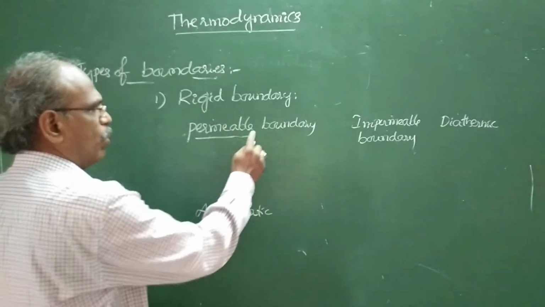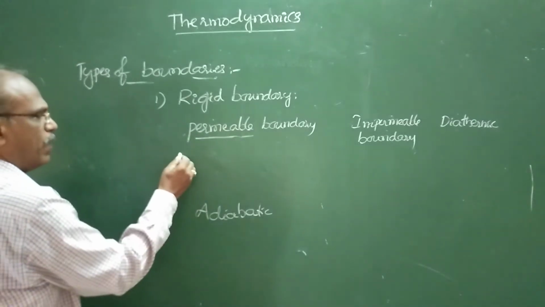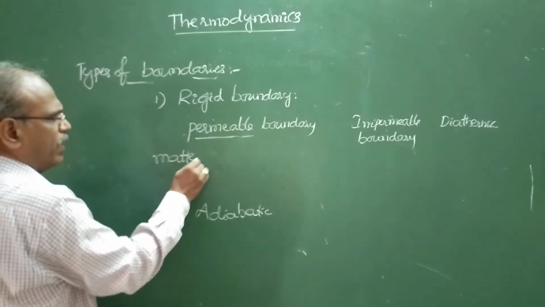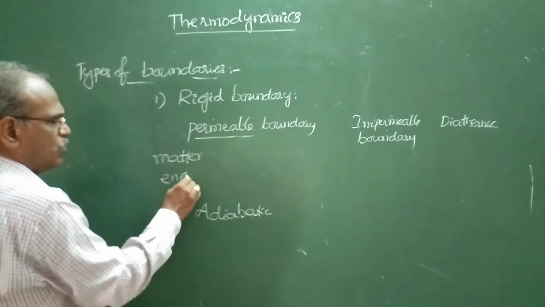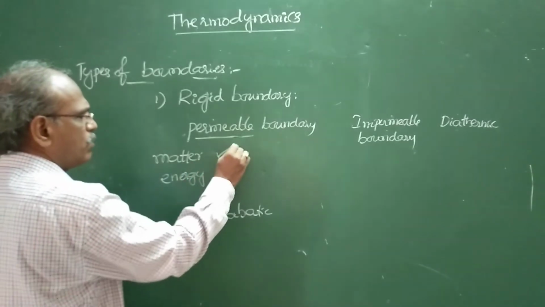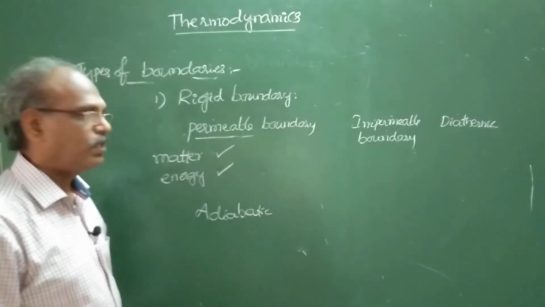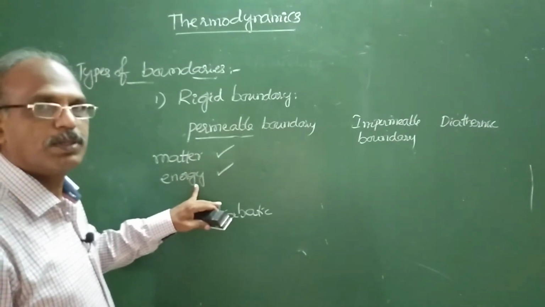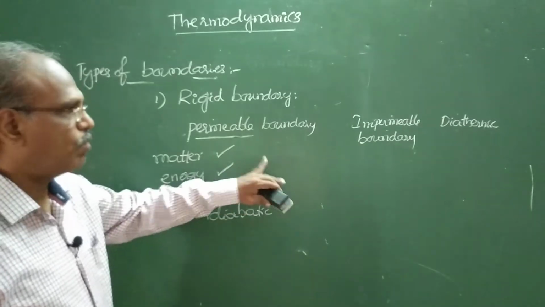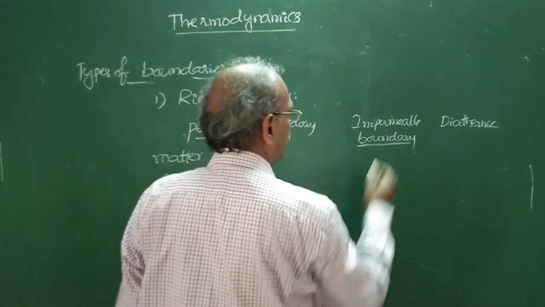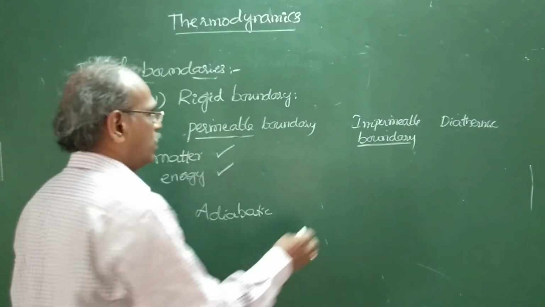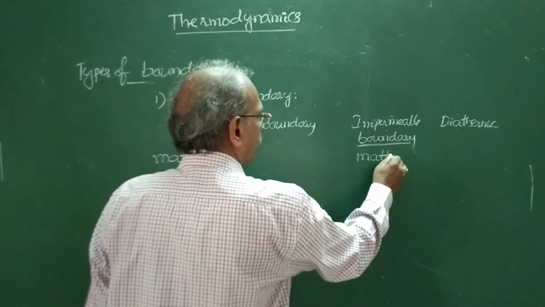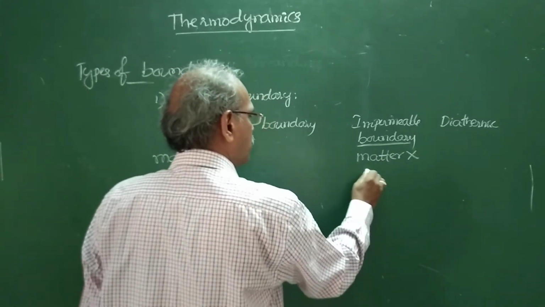Permeable boundary means it allows the passage or exchange of both matter and energy with the surroundings. Impermeable boundary doesn't permit the exchange of matter but allows energy.